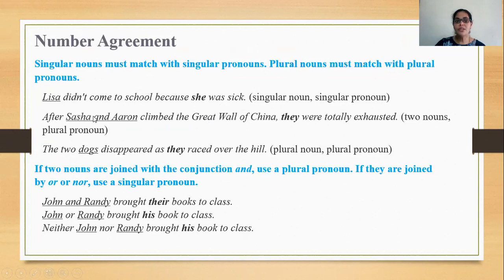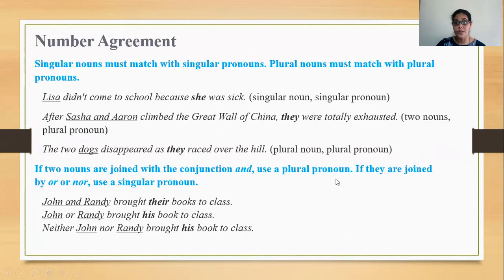Okay. After Sasha and Aran climbed the Great Wall of China, they were totally exhausted. Now, Sasha and Aran are two people. So, two nouns, automatically the pronoun is plural. So, the number agreement is this: singular nouns, singular pronoun; plural nouns, plural pronoun. If two nouns, there's an exception to this. If two nouns are joined with the conjunction and, use a plural pronoun.